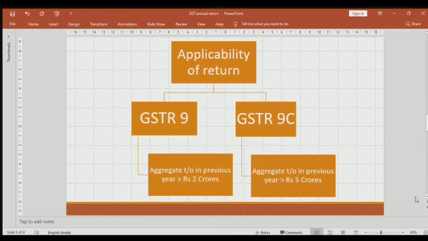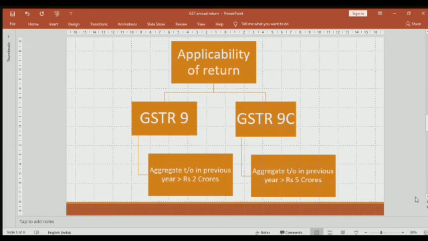Now you'll be asking me a question, Shilpa, what is this aggregate turnover? I know that once it exceeds 2 crores, GSTR 9 is applicable. Once it exceeds 5 crores, GSTR 9C is also applicable. But what is aggregate turnover? So let's understand the definition of aggregate turnover.